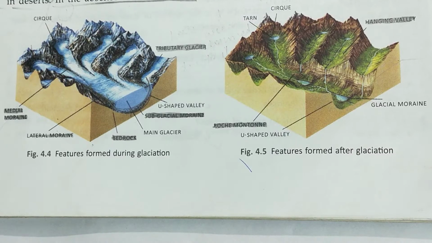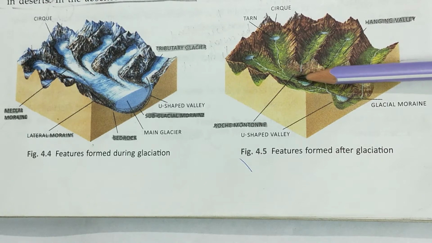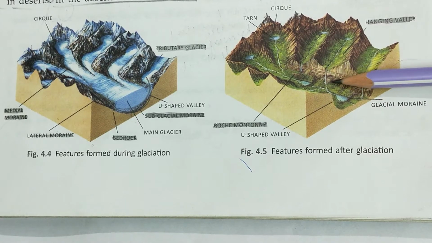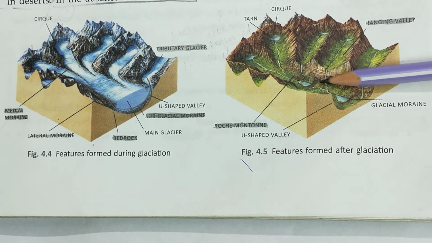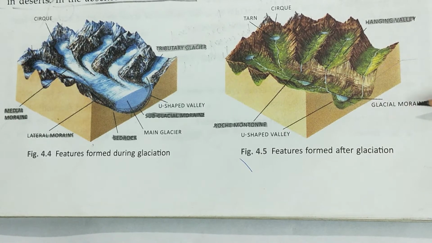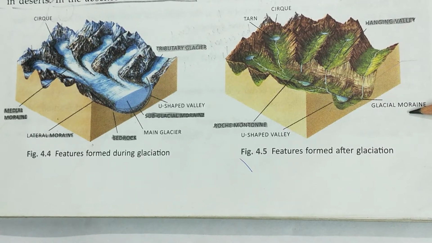Now the last landform created by ice we are going to do is glacial moraines. So what are glacial moraines? When this ice starts melting, it is not able to carry whatever it was bringing along with it. The rocks, the sand, whatever it was bringing, it starts to deposit everything. And when those deposits are visible on the floor, they are called glacial moraines. So those deposits form glacial moraines.